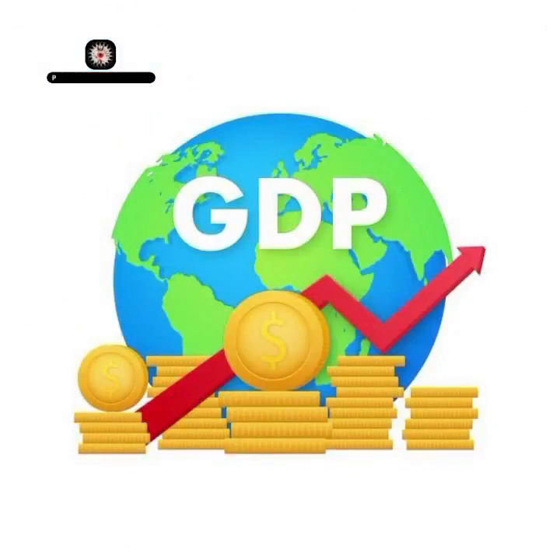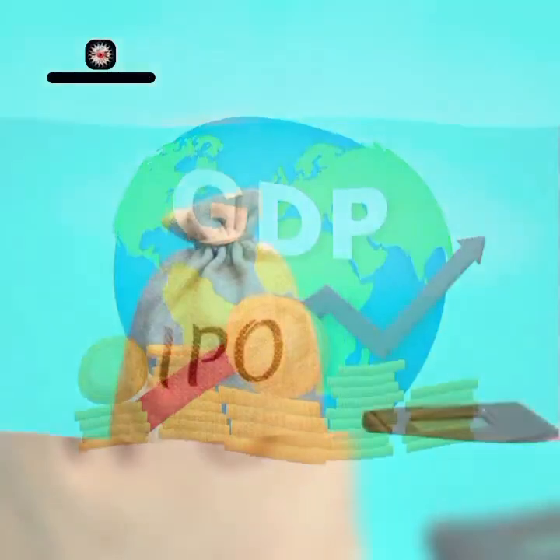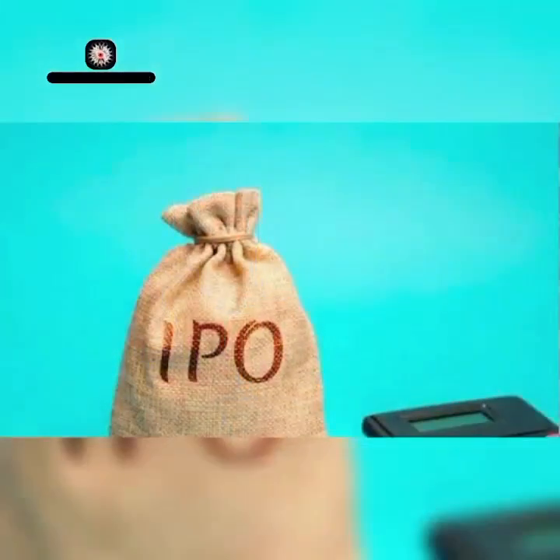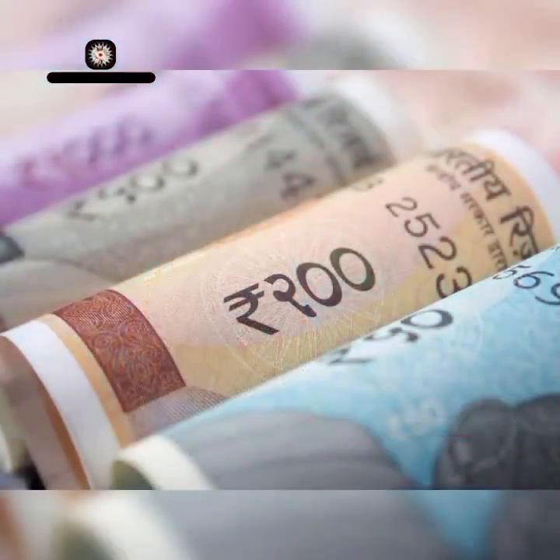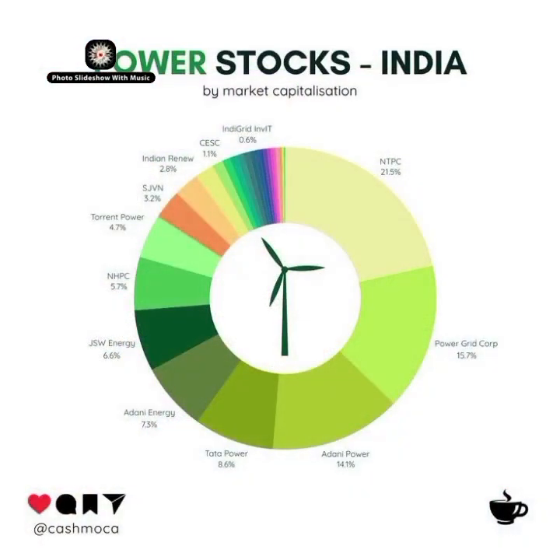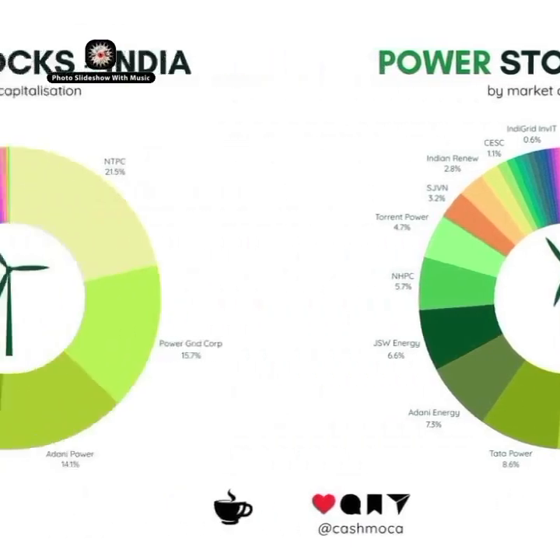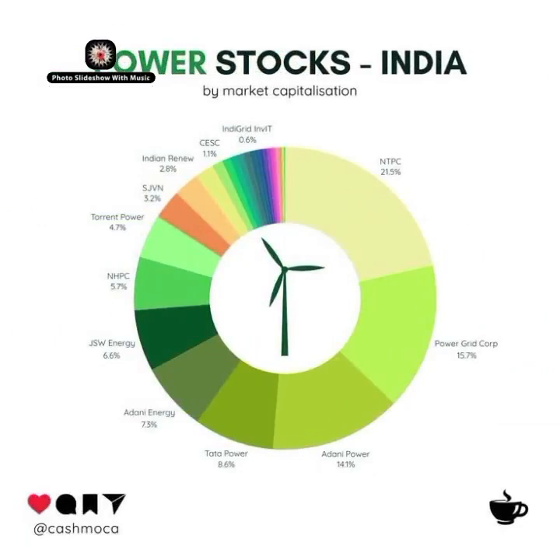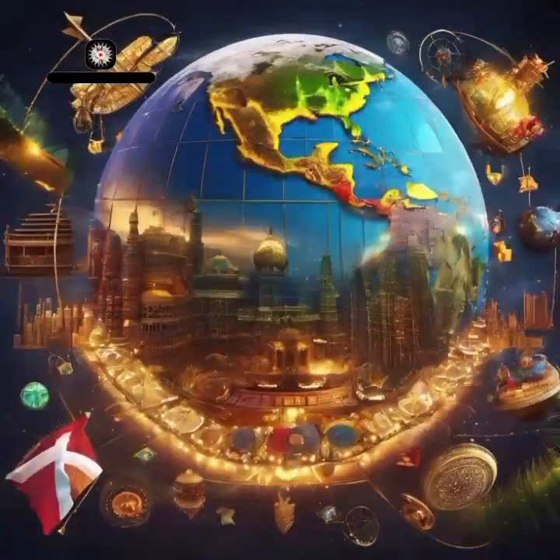Now let's see what are the important factors for a country's development. Especially for a developed country, development depends on multiple economic, social, and political factors that contribute to sustainable growth and a better quality of life for its citizens. So first comes economic growth and stability: GDP growth rate, industrial and agricultural growth, inflation control, trade and investment. Then infrastructure development, that is transportation, power and energy, digital infrastructure, all these things. And next, it's all about education and skill development, that is quality education, skill development, and higher education and research. And next, healthcare and public welfare, that is universal healthcare, nutrition and sanitation, health infrastructure. And next, political stability, that is strong institutions and transparent government.